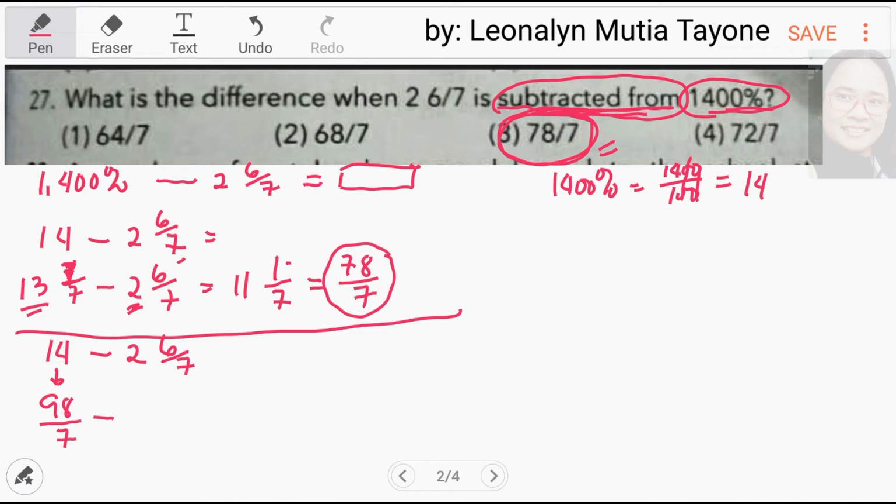Then, minus. Si 2 and 6 over 7, gawin natin improper fraction. 7 times 2 equals 14 plus 6. And that is 20. Kopyahin si denominator na 7. Then, 98 over 7 minus 20 over 7. Kopyahin si 7 na denominator. Dito tayo sa numerators. 98 minus 20, that is 78. Nandyan sa choices natin, 78 over 7.